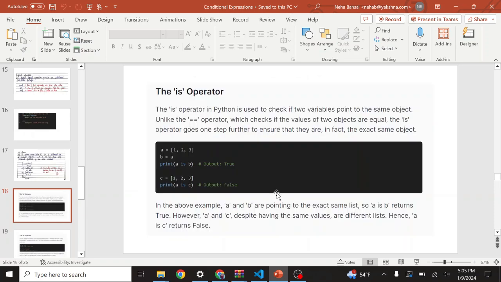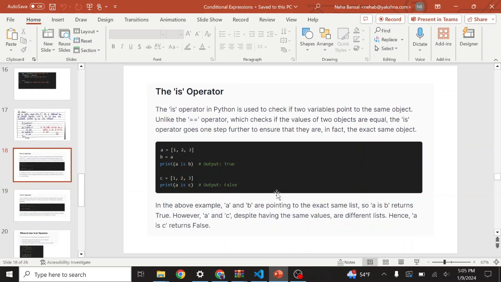And one more thing we have to learn in this chapter is the is and the in operator. So what is the is operator? The is operator in Python is used to check if two variables point to the same object.